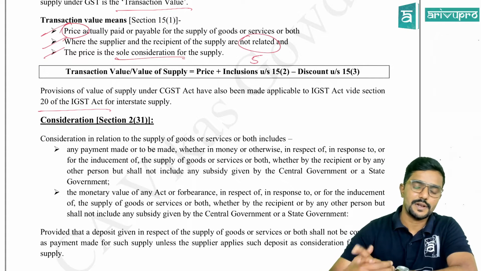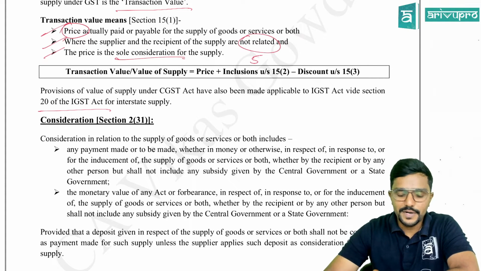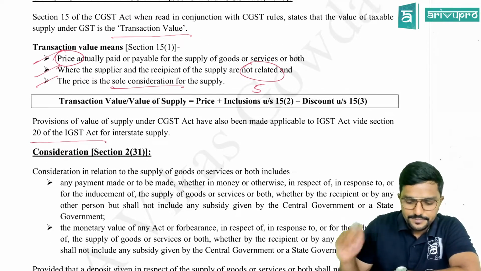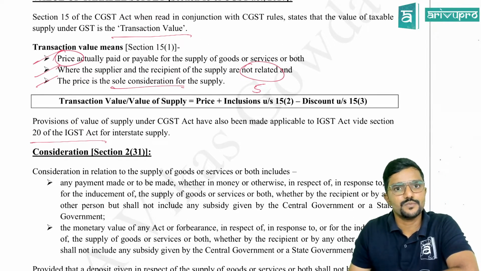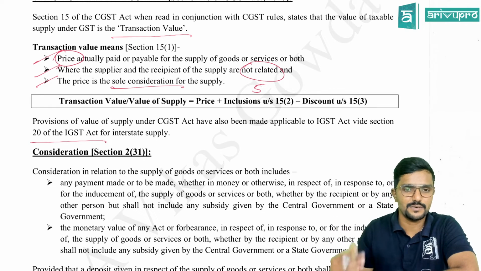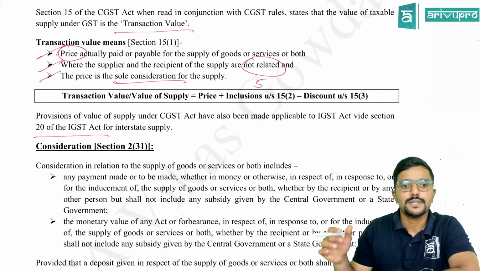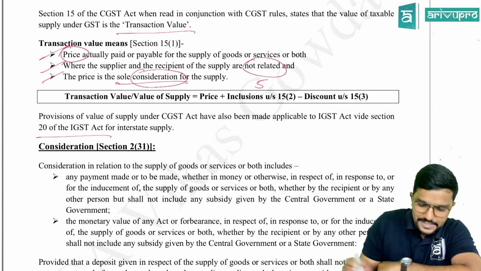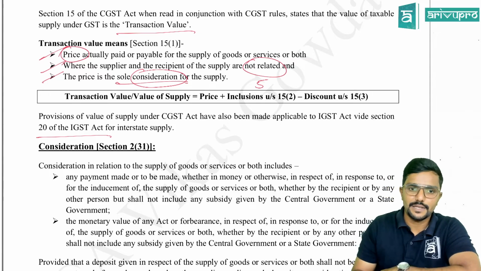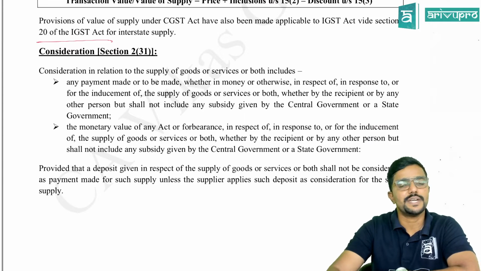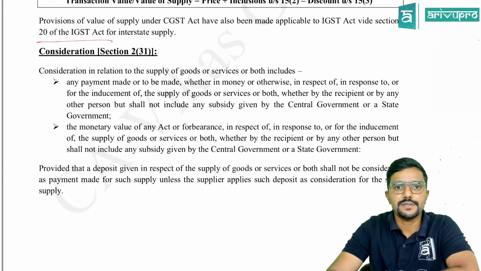Now, see some important terms we need to understand. Related persons, which we have already covered in schedule 1, and I also told you who all are related. Just now I try to do the recap. Then the price should be the sole consideration. Now what is consideration? We'll try to understand that. Consideration is defined under section 2 clause 31 of the CGST Act. What is consideration as defined under section 2 clause 31? We will see.